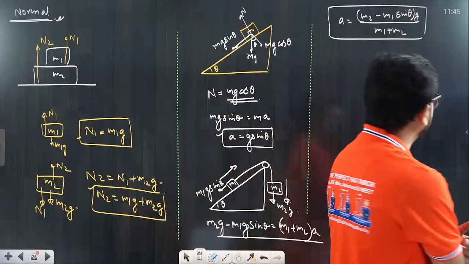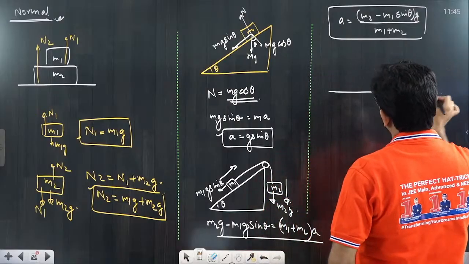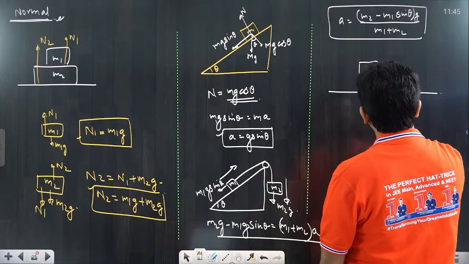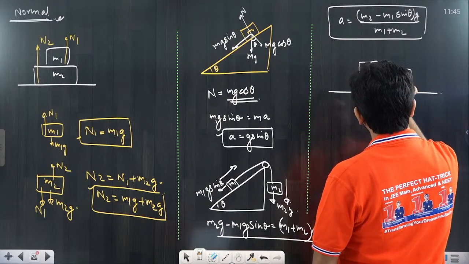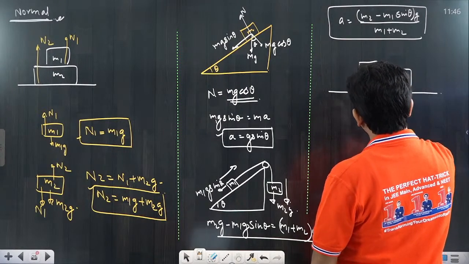I will discuss one more thing, a question with a normal reaction. Suppose there are two blocks. This is a 10 kg block, and suppose this is a 20 kg block, and I am applying a force from here.